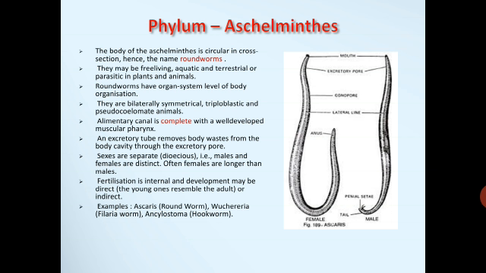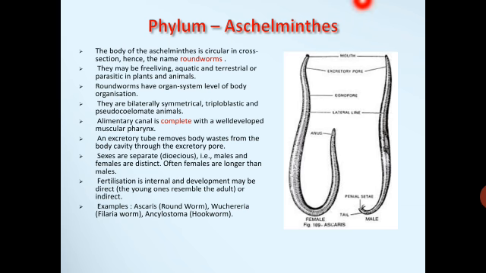They are bilaterally symmetrical means you can cut the organism in only one plane passing through the center and get two equal parts, and they are derived from three germ layers, so they are triploblastic, and they are pseudocoelomate animals. Alimentary canal is complete with a well-developed muscular pharynx. An excretory tube removes body waste from the body cavity through the excretory pore. Sexes are separate, that is, males and females are distinct. They are not hermaphrodites. Often females are longer than males.